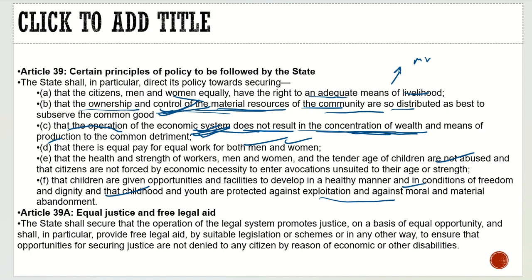Similarly, Article 39A, equal justice and free legal aid: that the state shall secure that the operation of the legal system promotes justice on a basis of equal opportunity, and shall in particular provide free legal aid by suitable legislation or schemes or in any other way, to ensure that opportunities for securing justice are not denied to any citizen by reason of economic or other disability. This is also true, and it is something we have achieved. That is why I said Nehru said it will act as the government's to-do list. We have done something in every article.